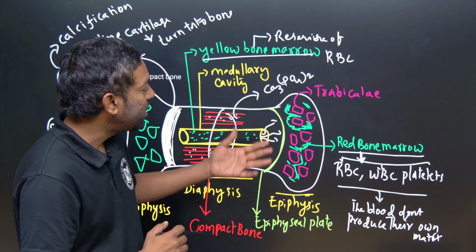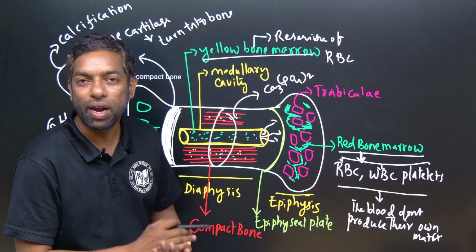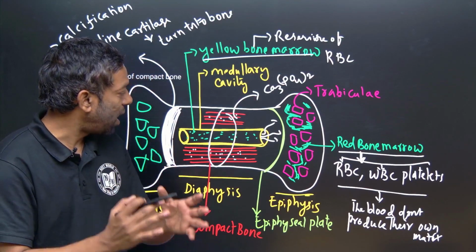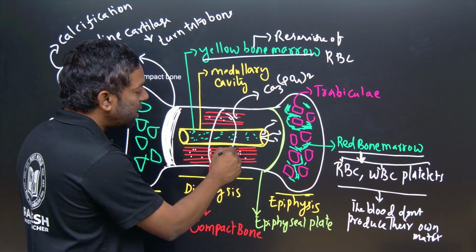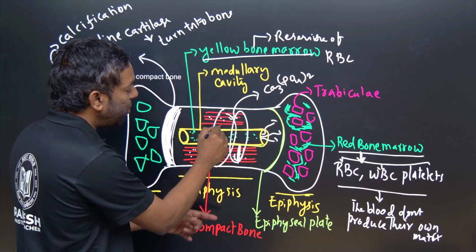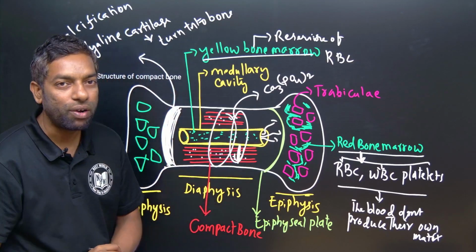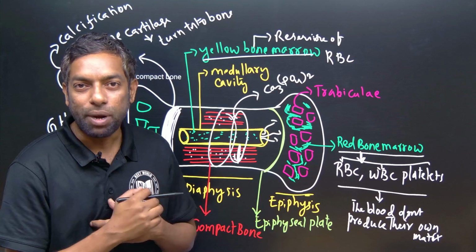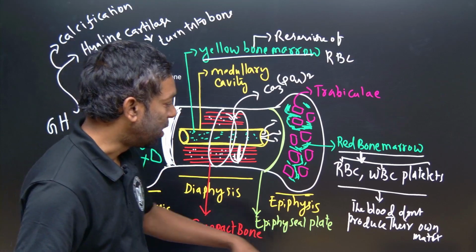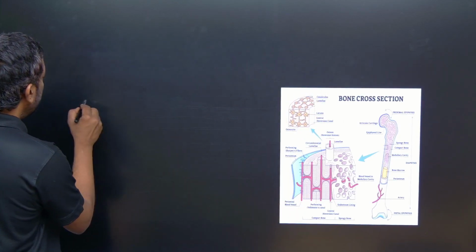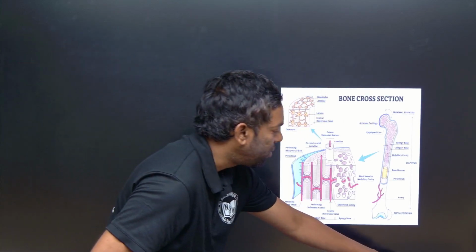Okay? What is the Haversian system, where is it located? Guys, the Haversian system is located within the compact bone, around the medulla. Within the compact bone, the Haversian system takes place. The Haversian system is most important in the compact bone structure. Yeah, we are going to discuss the Haversian system. Okay? This is like compact bone.